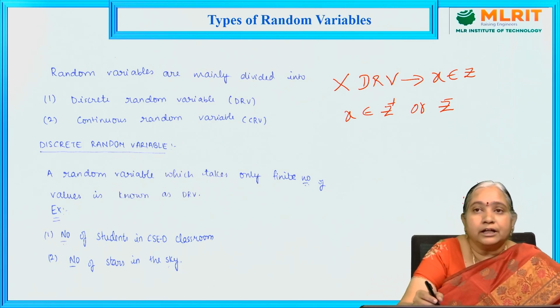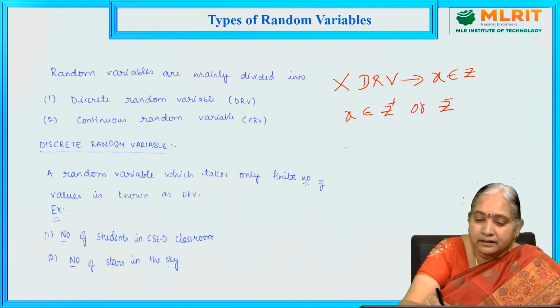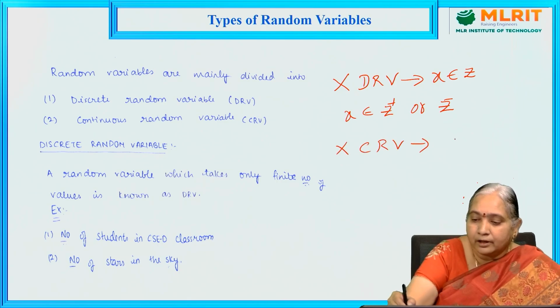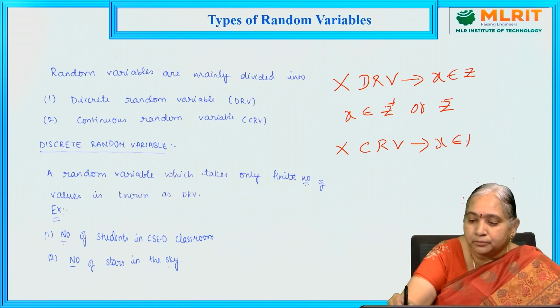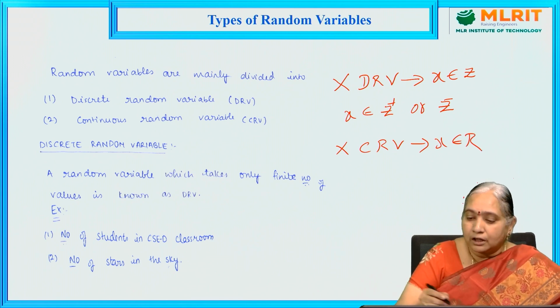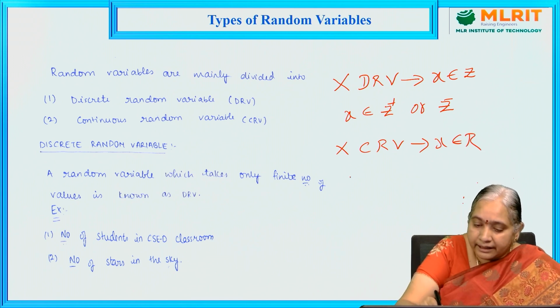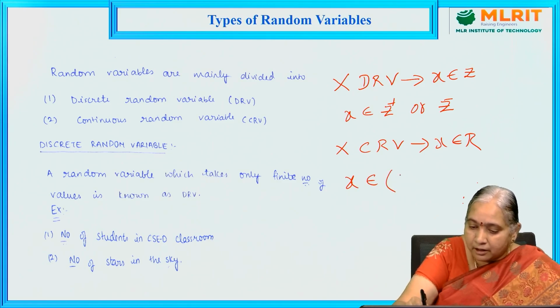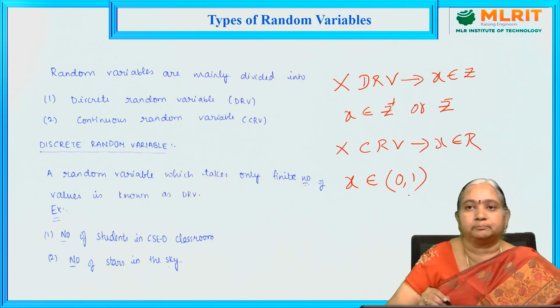And in continuous random variable, X takes real numbers. X belongs to real numbers. So that means here X may be intervals. Suppose for example we are taking X belongs to the interval 0, 1.